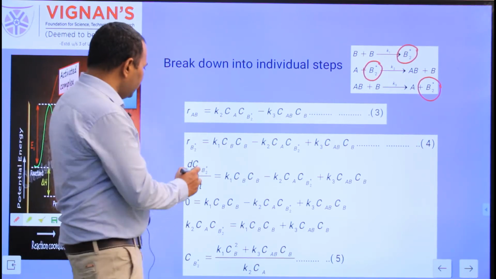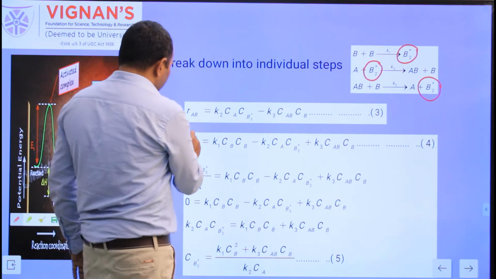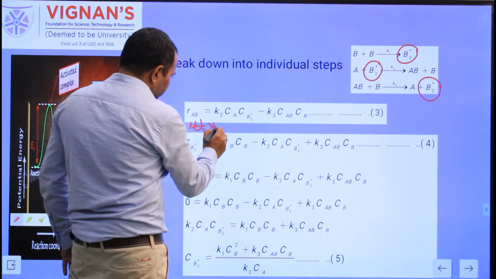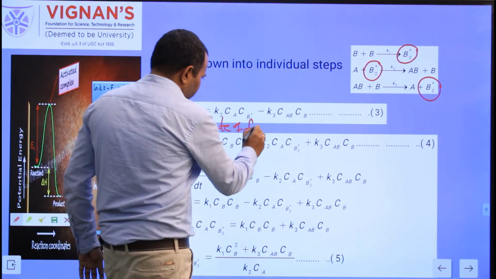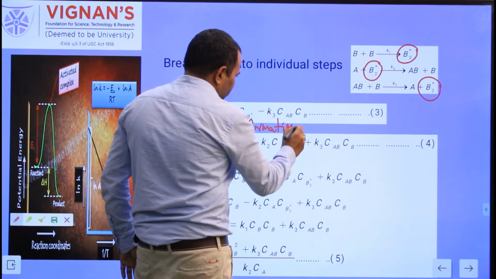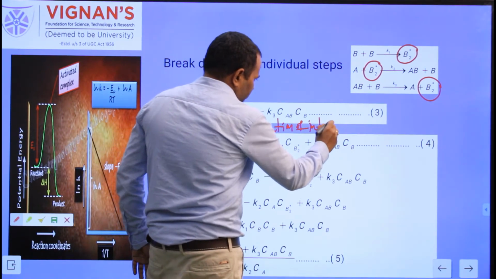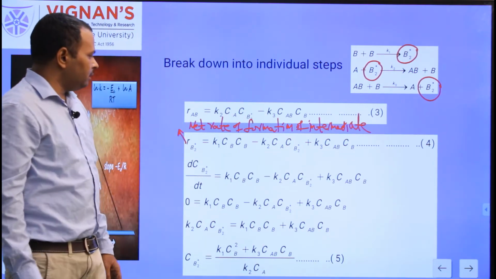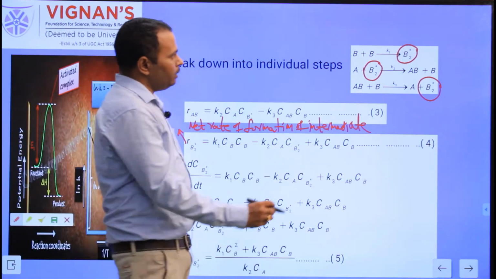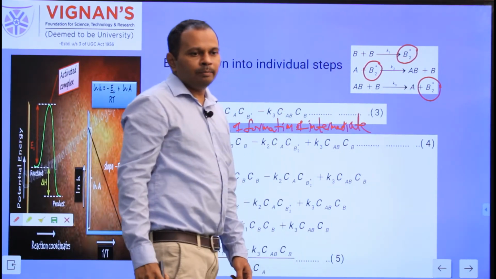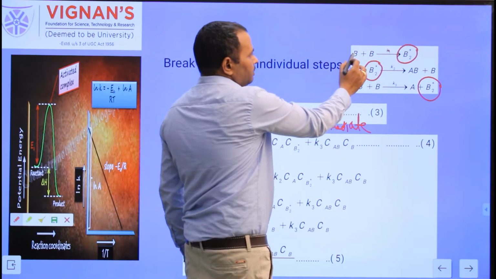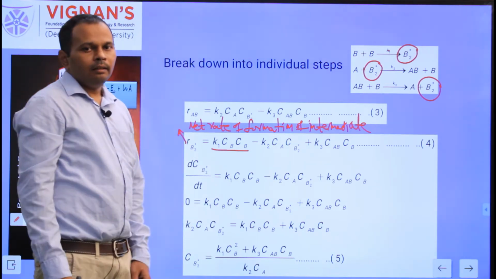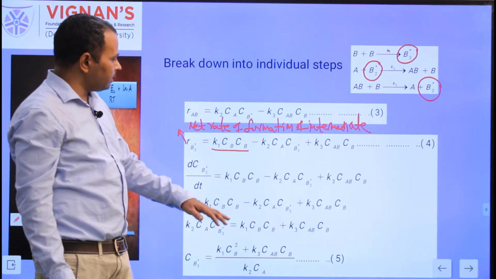So the next step is to write RB2 star. RB2 star is nothing but the net rate of formation of the intermediate. In the first reaction, B2 star is there on product side, so the rate is positive, right? K1 into the concentration CD. Here write K1 into CD. This can be written as K1 into CD square also in the data steps.